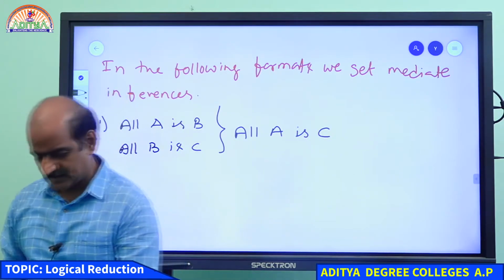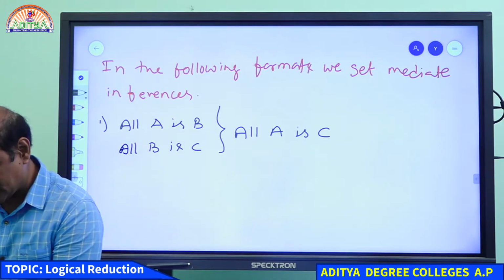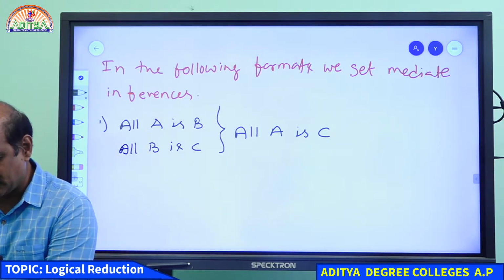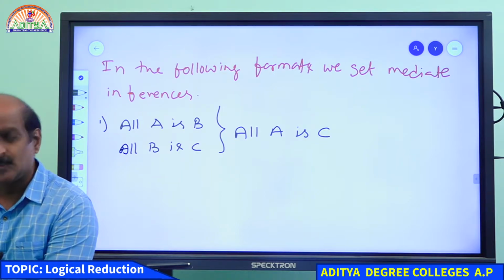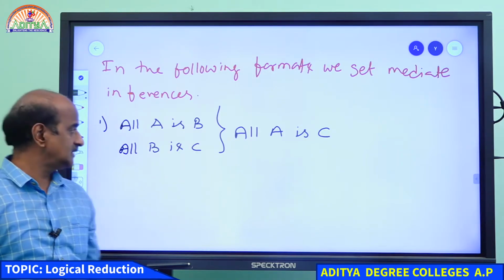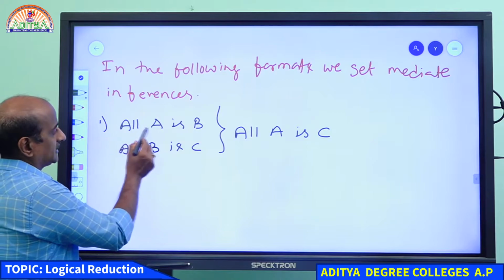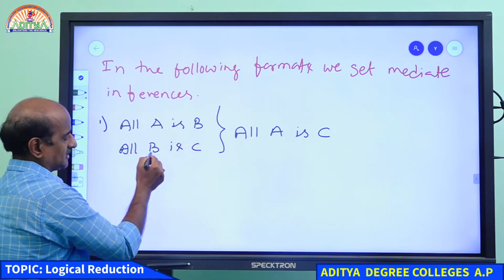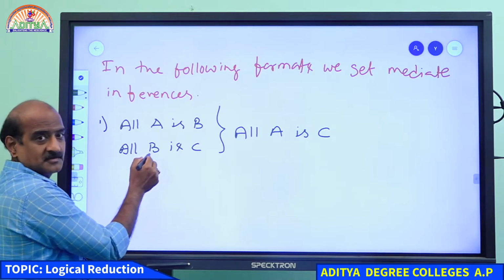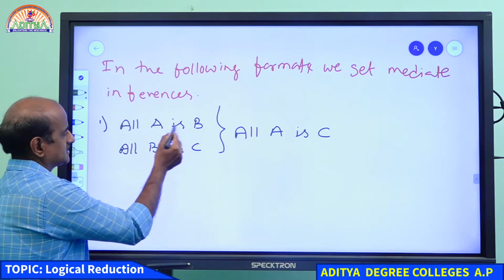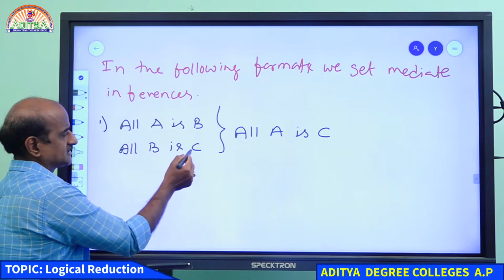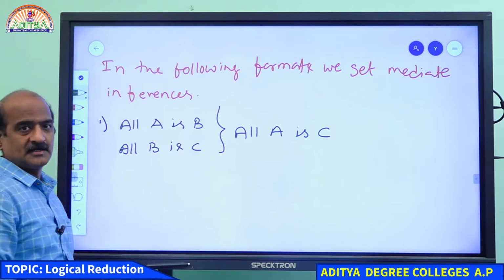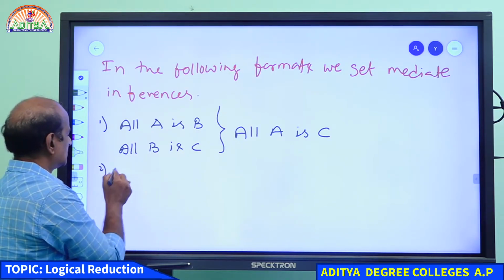I hope you understand, students. Just listen to me. All A is B. The statement ends with B, and the following statement starts with B. All A is B, all B is C. Therefore, the conclusion is all A is C. And we get another conclusion as well.